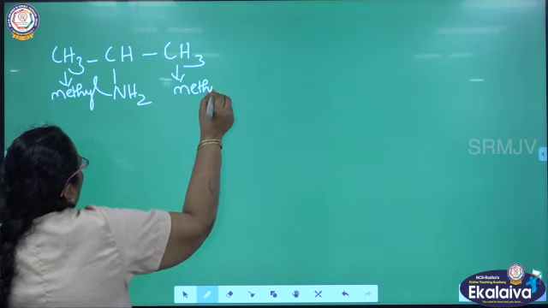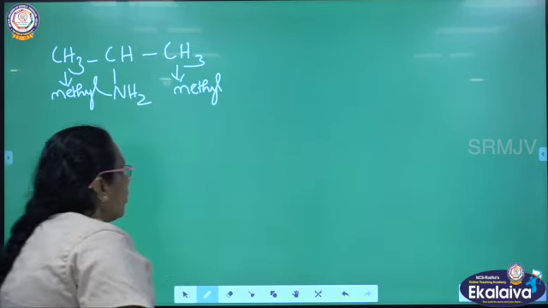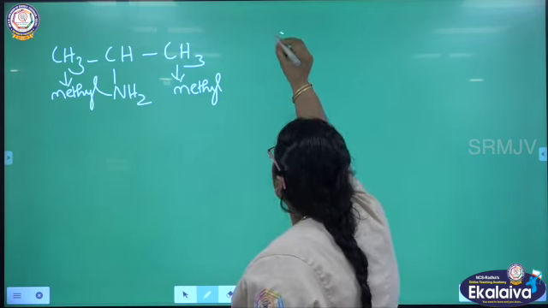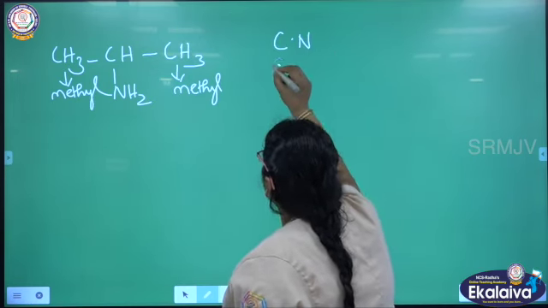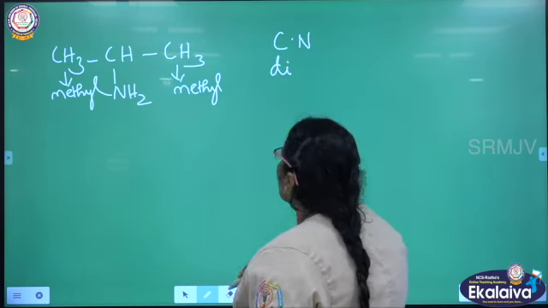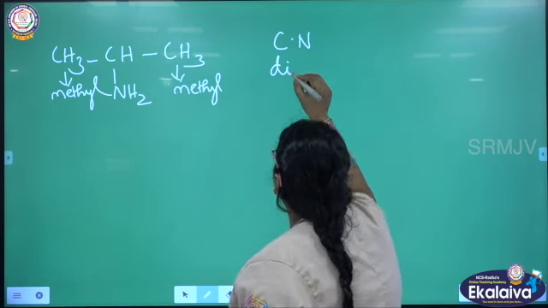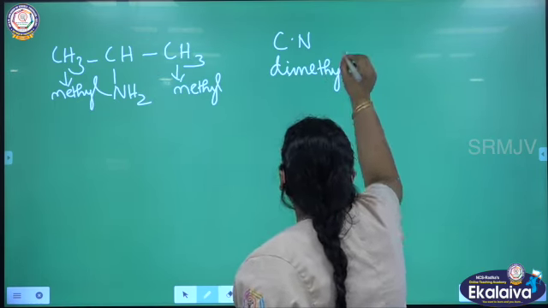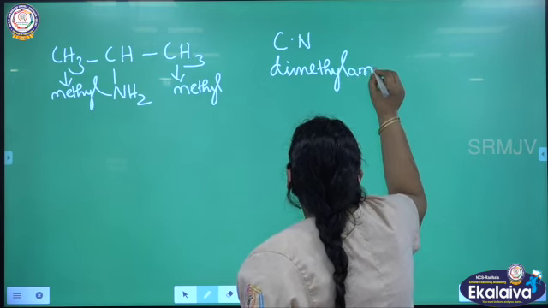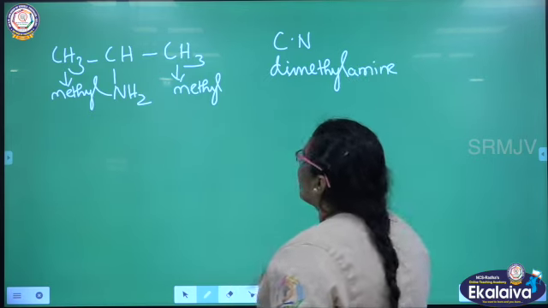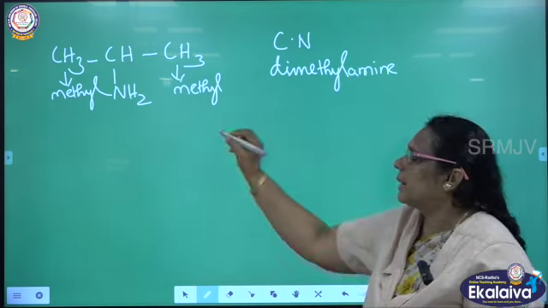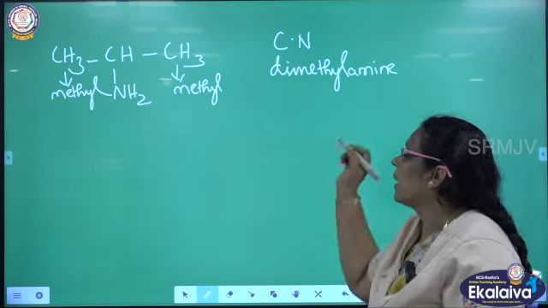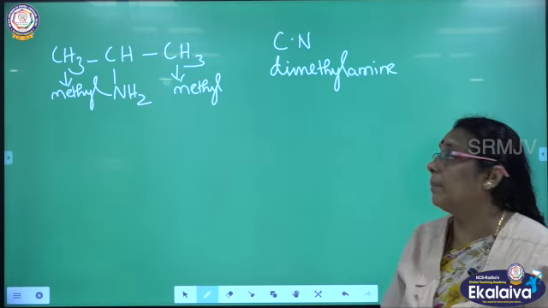How will you give the common name? What is the numerical prefix here? For 2 it is di, is it not? So the common name will be di. Dimethyl, there are 2 methyl groups. Dimethylamine. Both are similar groups attached, so we can call it dimethylamine.